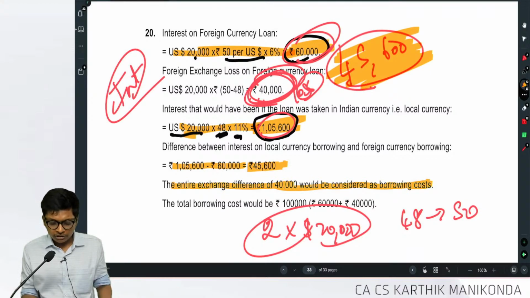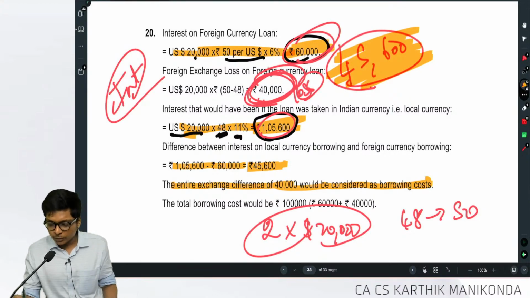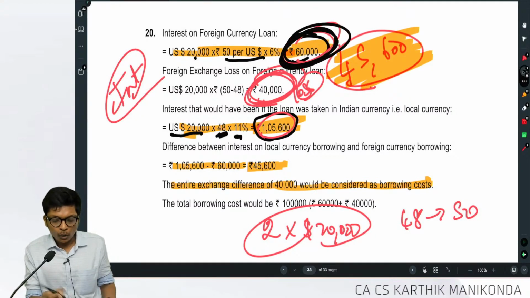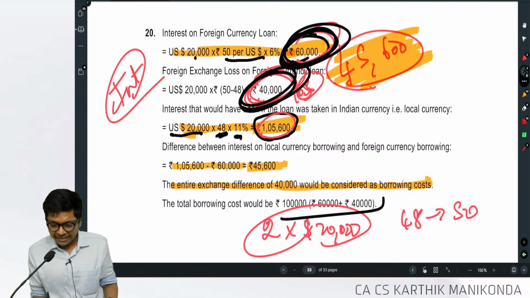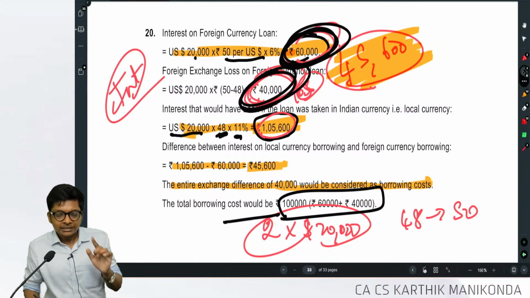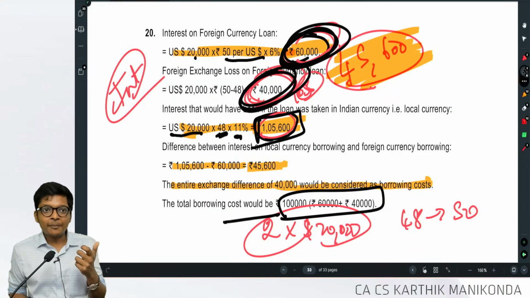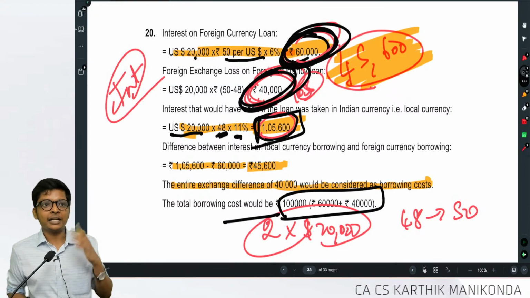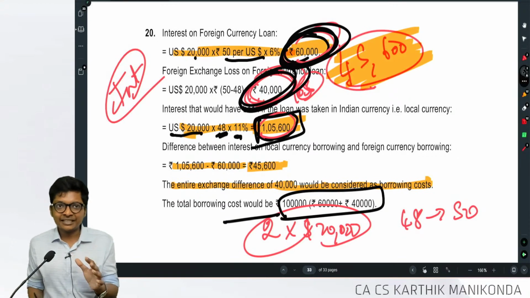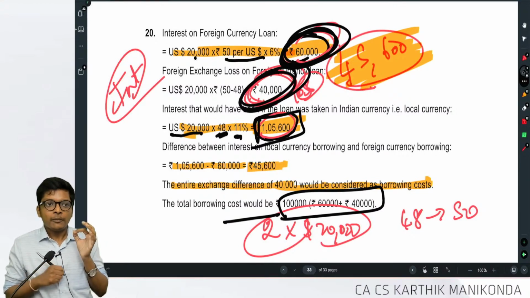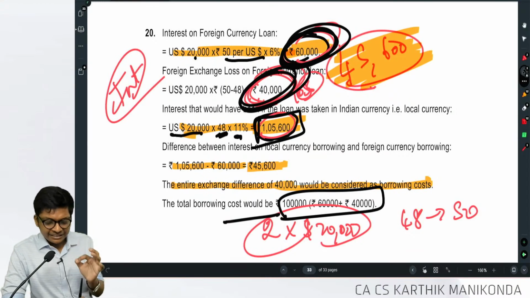My total borrowing cost will now be the actual interest plus that loss. What is the actual interest? 60,000. What is the loss? 40,000. So total 1 lakh will be treated as interest. This 1 lakh can go up to how much? 1,05,600. I still have a buffer up to 1,05,600. Are you following, guys? This is AS 11 and AS 16. Borrowing cost includes foreign exchange difference.